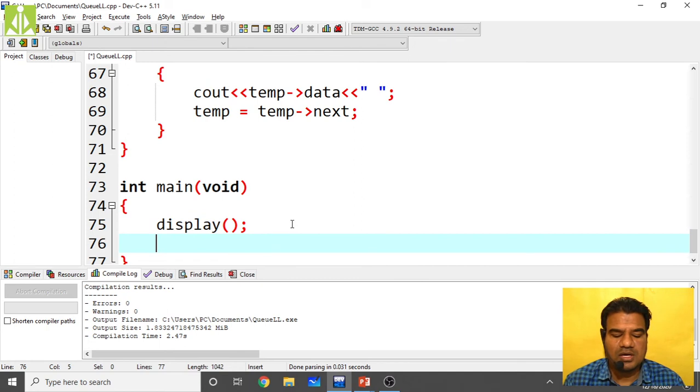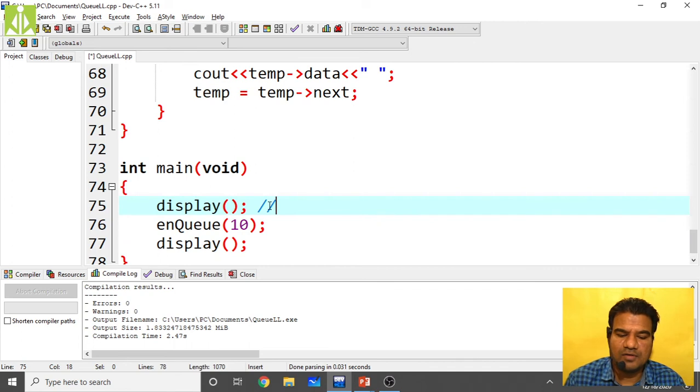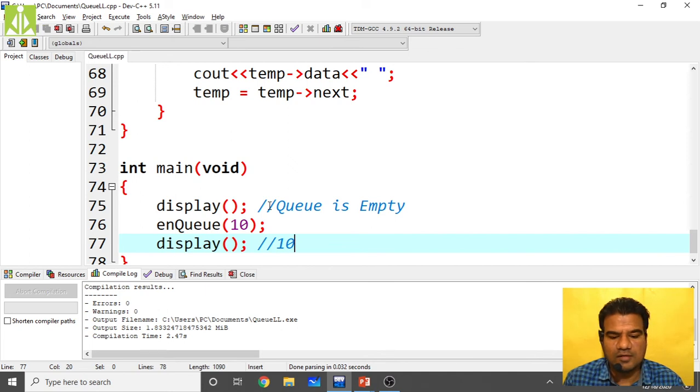Let us say I'm enqueuing, enqueue of some 10. 10 I am performing enqueue. So again display. So now first it will give you queue is empty. No, here it will perform the enqueue of 10 and here it will display 10. Okay, here it will display 10.